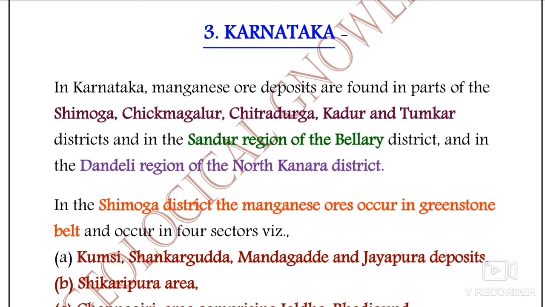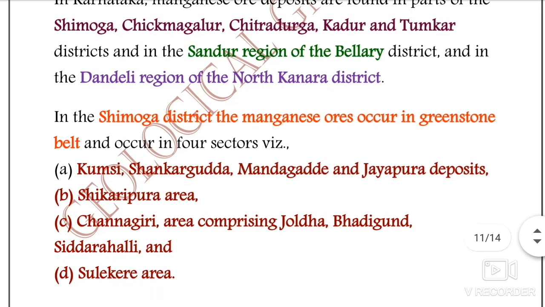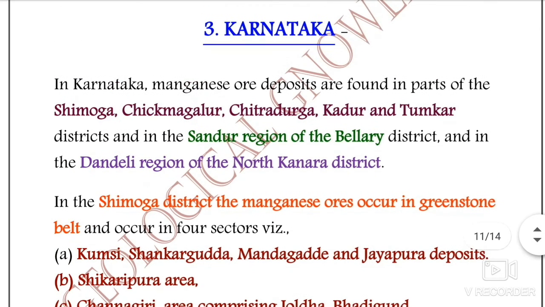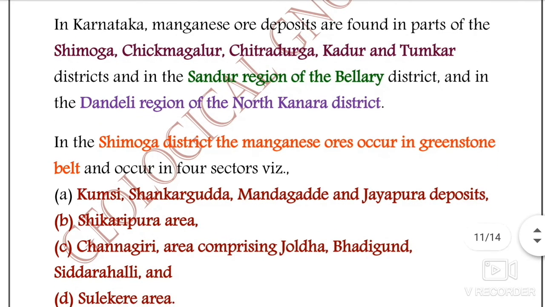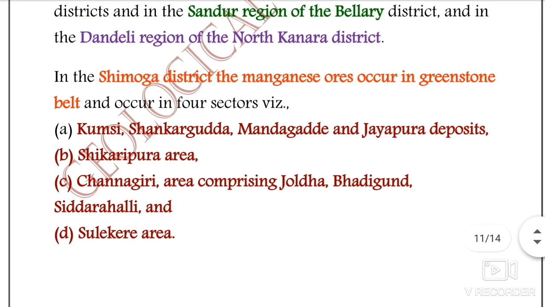Okay, and if we talk about the regional geology there, in the Shimoga district the manganese ores occur in the greenstone belt. So that is very important: in Karnataka state, the manganese minerals occur in which type of rock or belt? They are all occurring in the greenstone belt, and they are occurring in four sectors. Those are written here: Kumsi, Shankarguda, Mandagadde or Jayapura, and Shikaripura area.